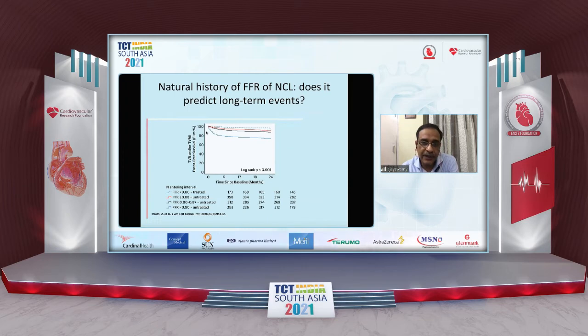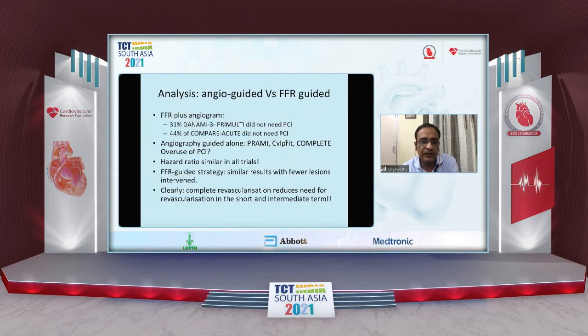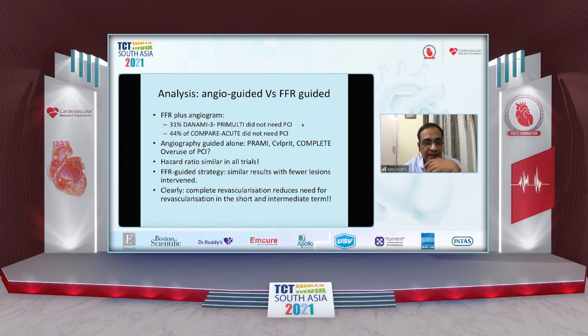What about the natural history of FFR of non-culprit lesions? It does seem to predict long-term events. In another large meta-analysis, the FFR of less than 0.8 untreated actually had the largest number of events and the lowest event-free survival. So obviously physiology does have some role. With FFR plus angiogram, 31% of DANAMI-3 PRIMULTI actually did not need PCI as compared to the angiography, and 44% of COMPARE-ACUTE did not need PCI.